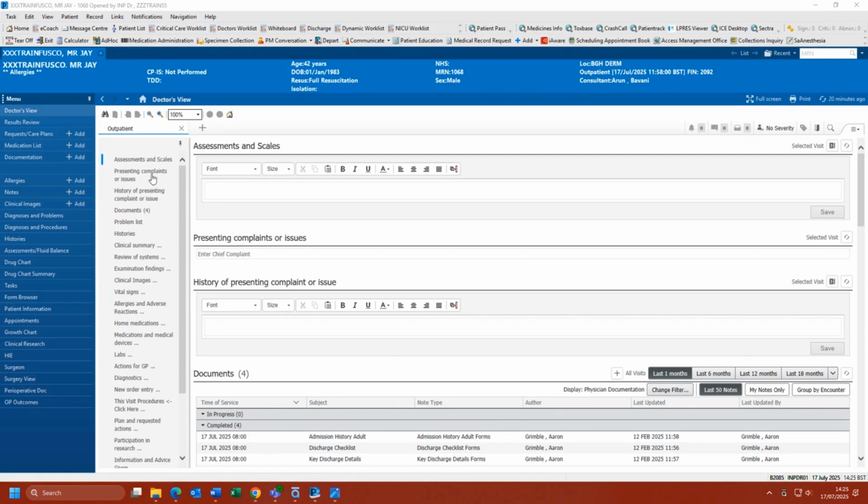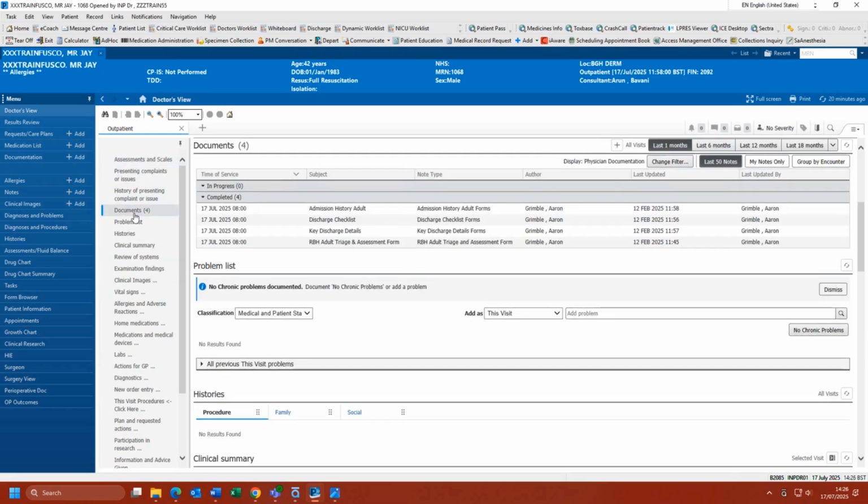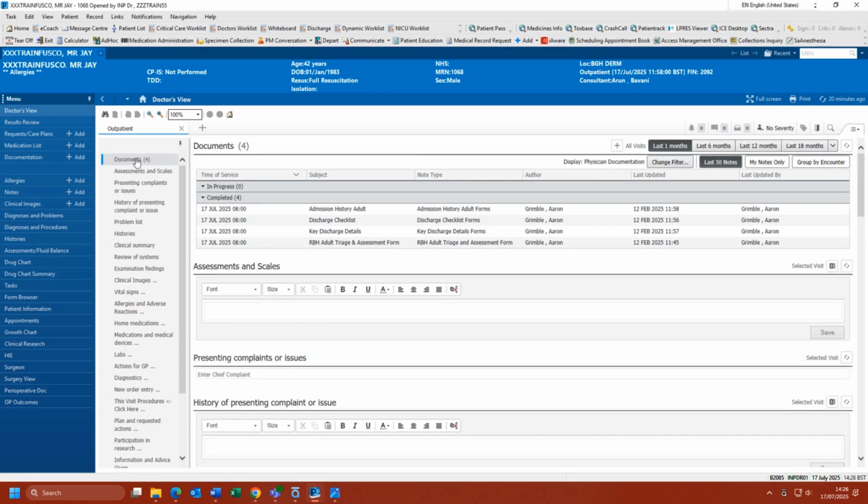Down the left-hand side, you will find Components. This includes everything you need to record an effective and accurate consultation, including any orders required. These can be reordered by dragging and dropping in the component list. For instance, you may wish to view the patient documentation when you first access the record. I will now click and drag to the top.